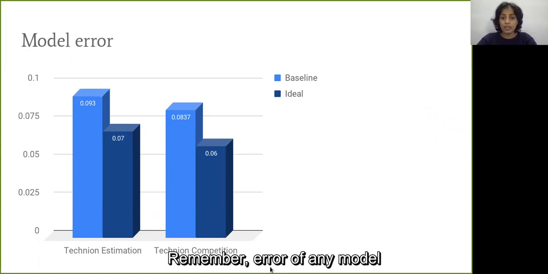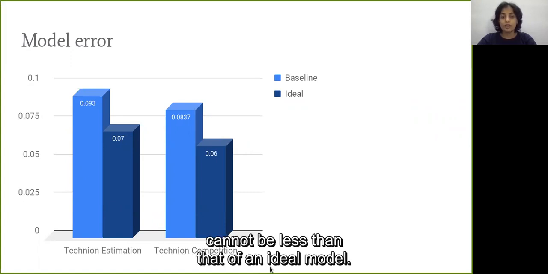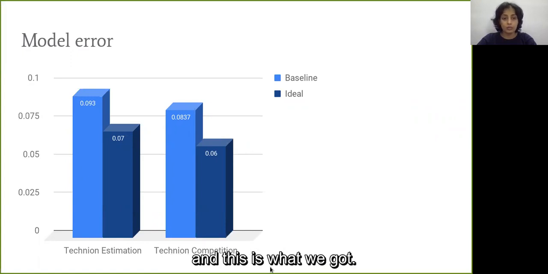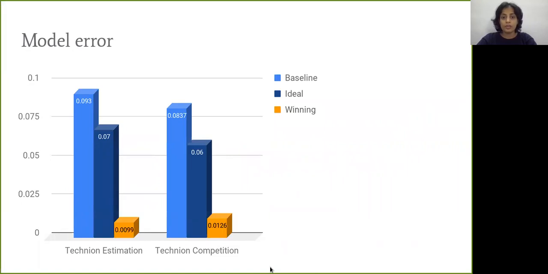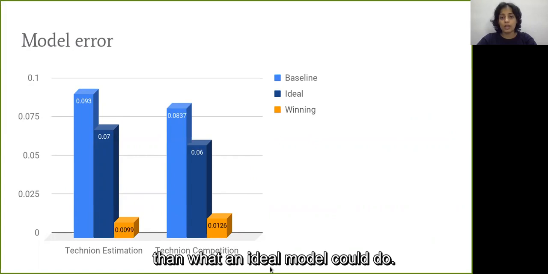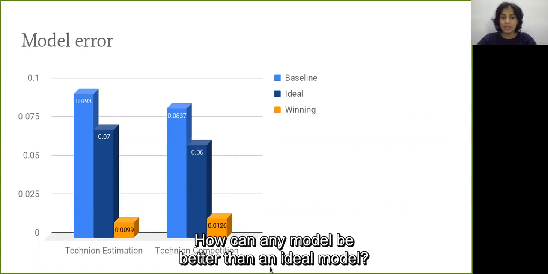Remember, the error of any model cannot be less than that of an ideal model. Finally, we compared this with the MSD of the winning model, and this is what we got. The winning model has been able to reduce much more error than what an ideal model could do. How can any model be better than an ideal model?